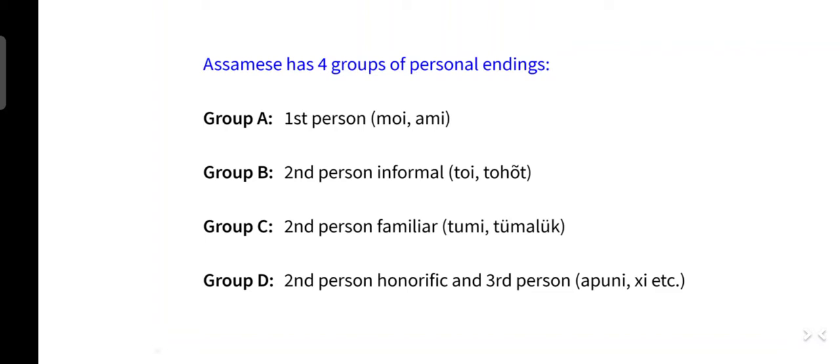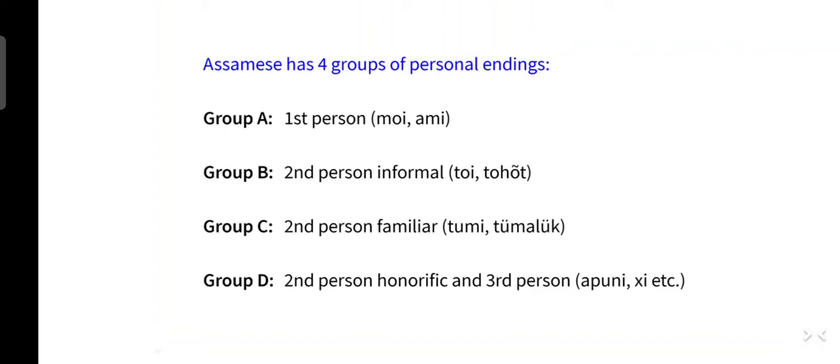Group C, second person familiar, tumi, tumi means you, familiar, and tumaluk, which is the plural form of tumi. Group D, second person honorific, which are apuni, apuni means you, honorific, and apunaluk, which is the plural form of apuni, and third person like he means he, tai means she, he hot means they, teo means he or she honorific, teoluk means they honorific.